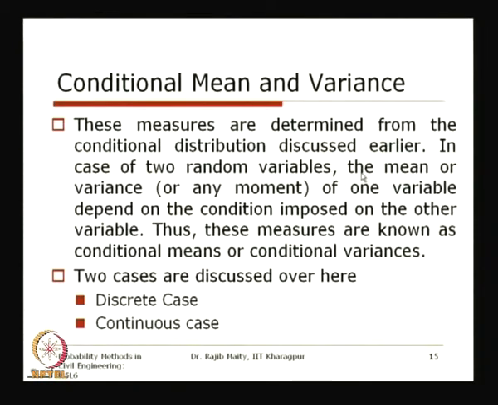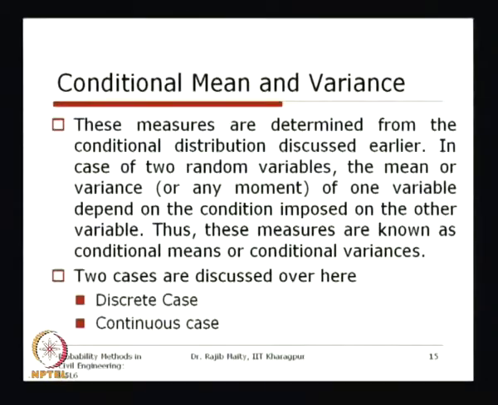So the mean or the variance of one variable depends on the condition imposed on the other variable. Now if we recall our discussion on the joint distribution and from the joint distribution to the conditional distribution, we are considering the distribution for a particular value of the other random variable, and we have seen how to normalize that, so that the conditional distribution is for a single random variable.